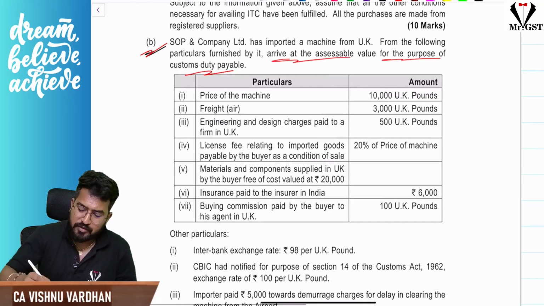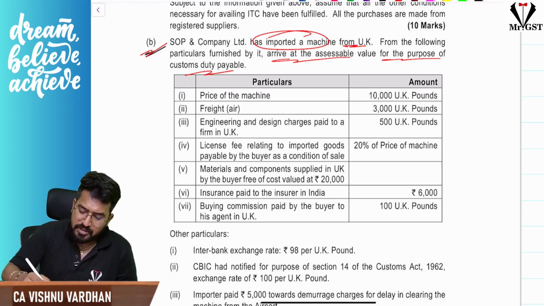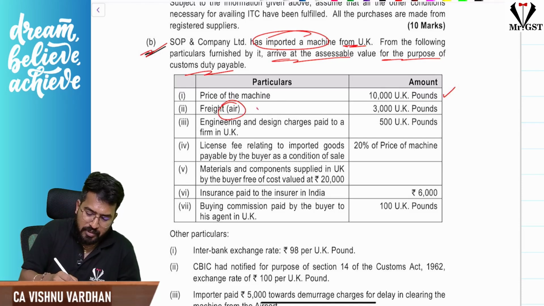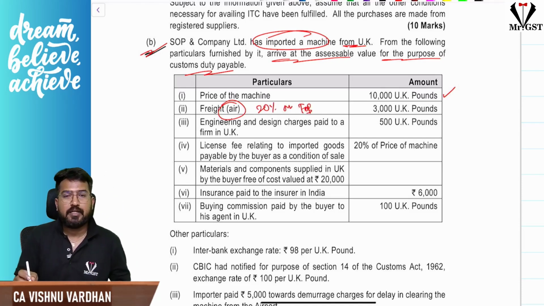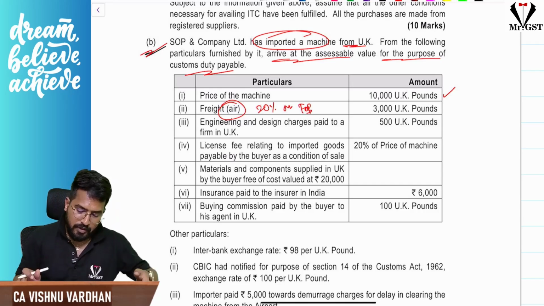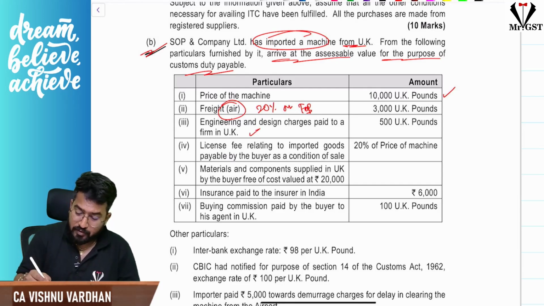If you see here, the machine is imported from UK. Price of the machine is 10,000 pounds. Freight by air: when you see air, you should remember 20% on FOB is the cap. If you have paid more than that, you will limit it only to 20% of FOB. Next, engineering and design charges paid to a firm in UK definitely will be added.